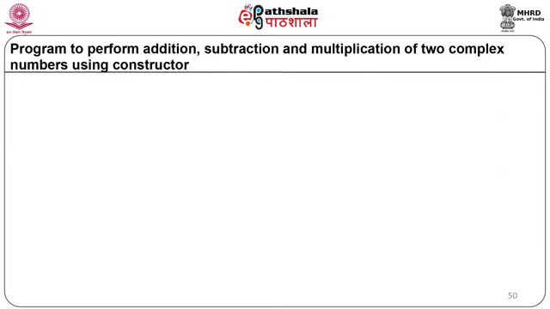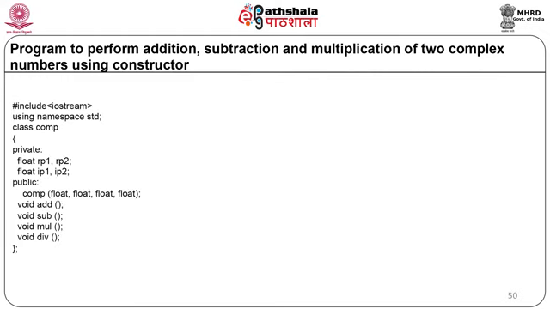Now let us see a menu-driven program with the help of constructor and destructor. Here we are going to see the program to perform addition, subtraction and multiplication of two complex numbers using the constructor. #include <iostream>, using namespace std. Here we are going to declare the class of complex numbers, class complex.